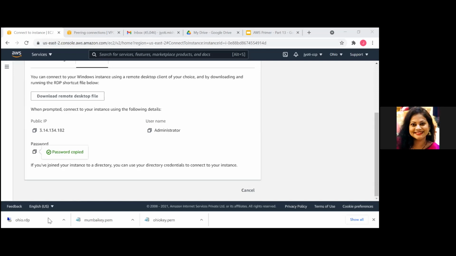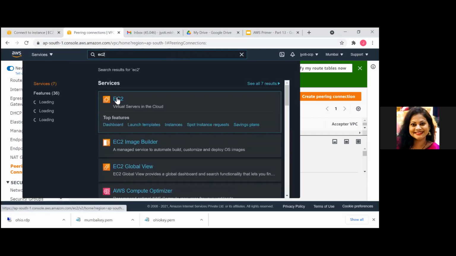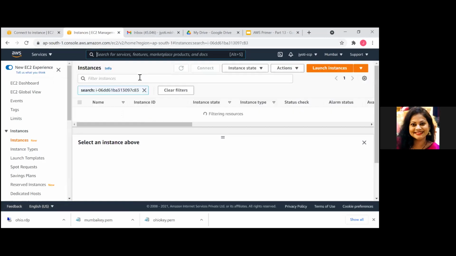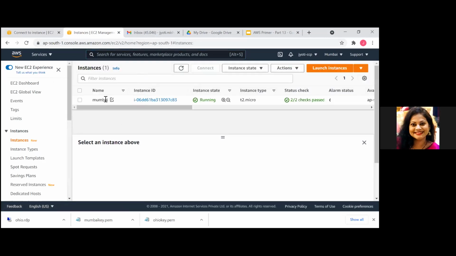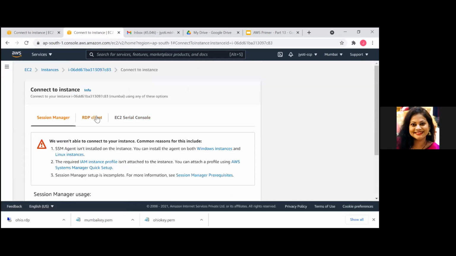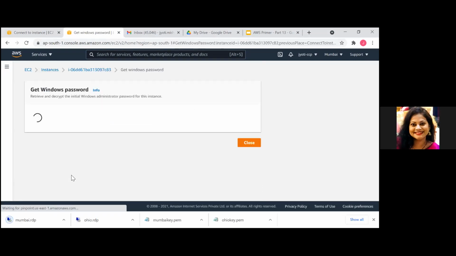Let's go ahead and connect to the machine in our different region, which is Mumbai. Connect, RDP, download, get password.